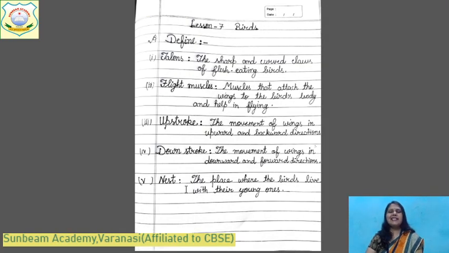Yes, children, now this is the notebook work. Yesterday I gave these defined words. You will fill the index page, and lesson number 7, Birds. What are the defined words? Talons. What are talons? Flight muscles, upstroke movement, downstroke movement, and the nest. You have done these yesterday. Today I will share again. If anything is left, you can copy from there also.